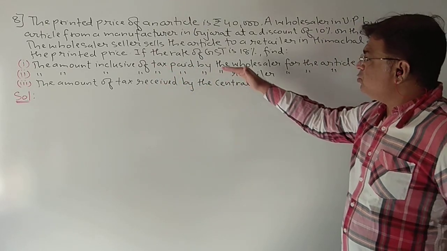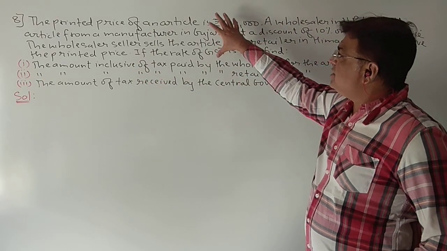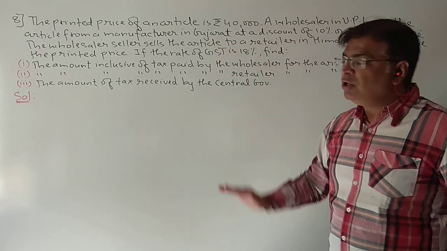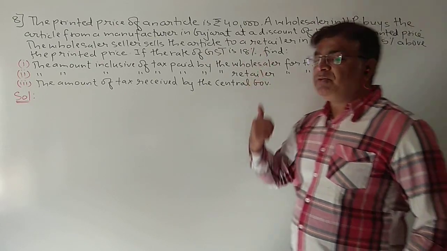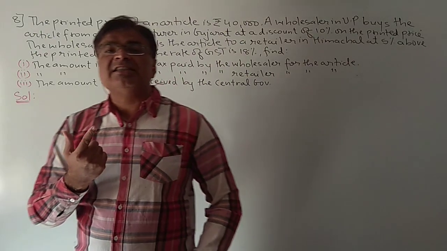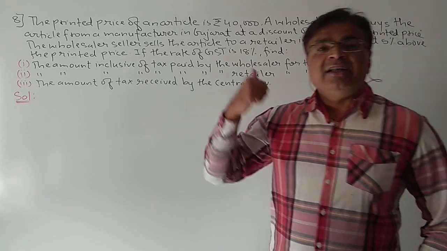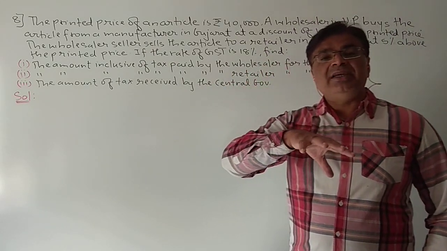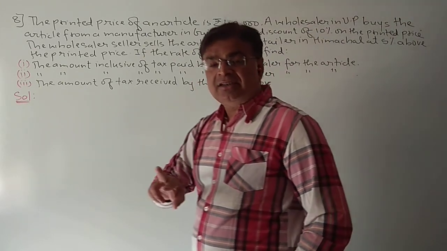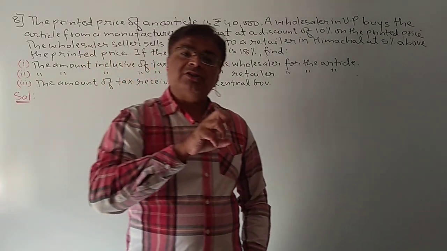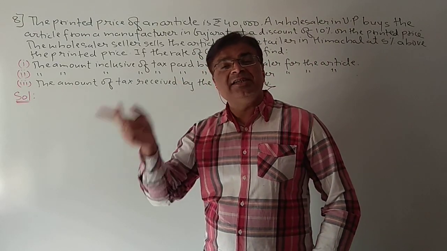And students, as I am telling in all the sums, don't look at the sub questions first. Whatever information is given in the sum, first you find each and everything, so automatically you will get the answers to your sub questions. From the sum you only have to understand whether the transactions given here are taking place as intrastate or interstate. Here I can see a wholesaler from UP is purchasing from the manufacturer in Gujarat, so two different states. So it is an interstate transaction. Again the UP wholesaler is selling to a retailer in Himachal Pradesh, so again two different states, and again it is interstate.